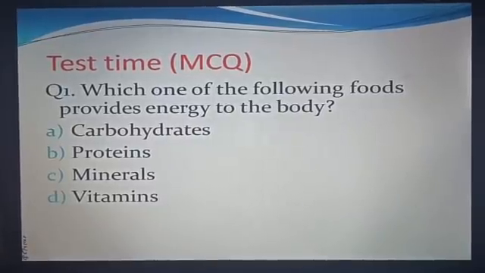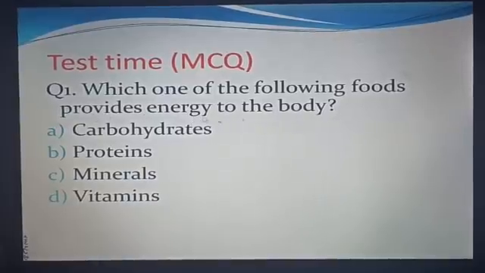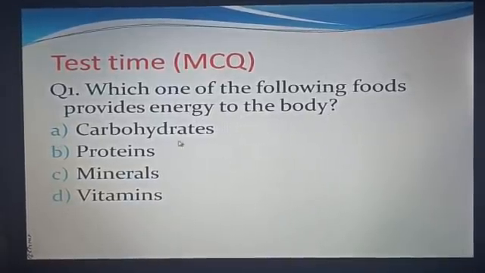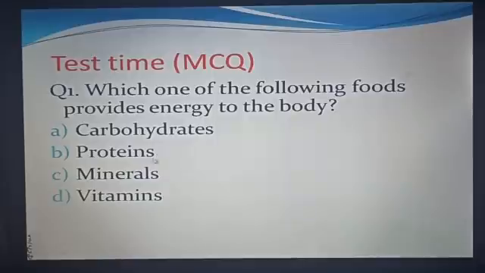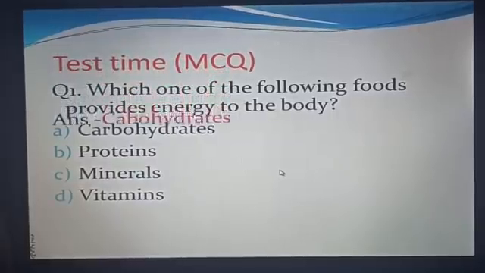Question number 1 was, which one of the following foods provides energy to the body? A. Carbohydrates, B. Proteins, C. Minerals, D. Vitamins. And the answer is carbohydrates.